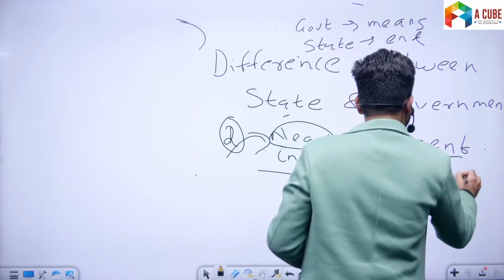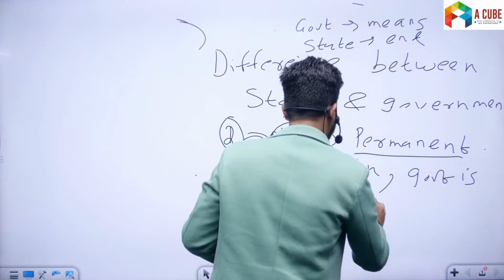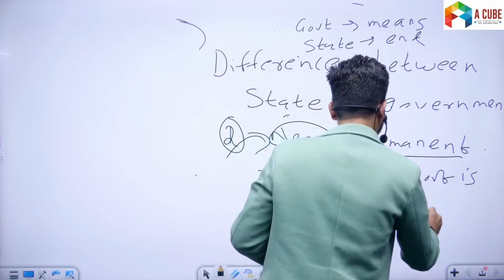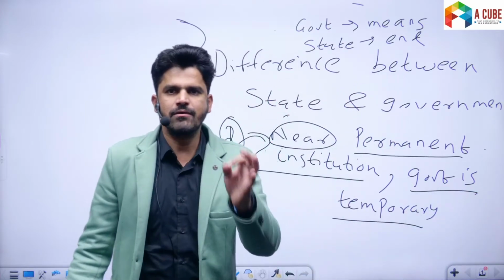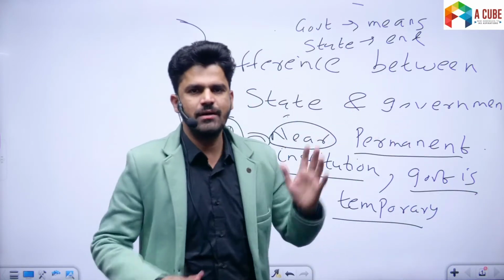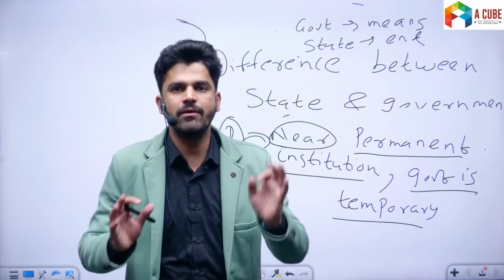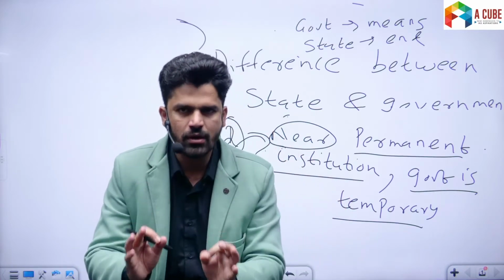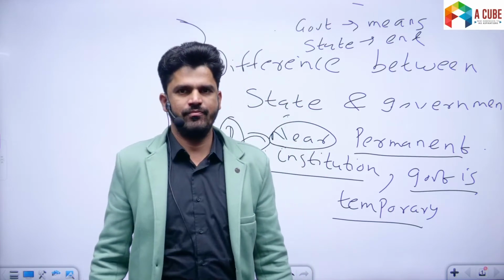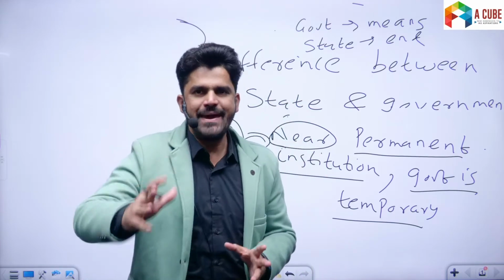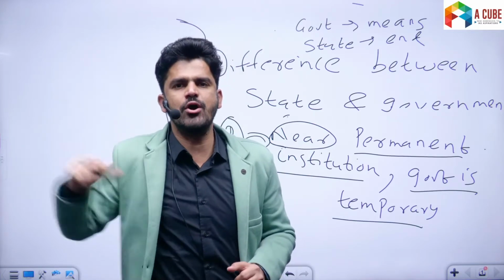Governments come and go. Government may come or go, but state continues to exist. The rulers of today may or may not be the rulers of tomorrow.